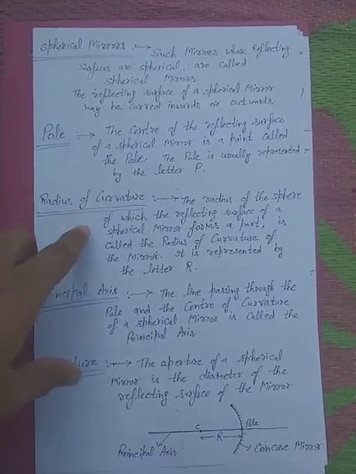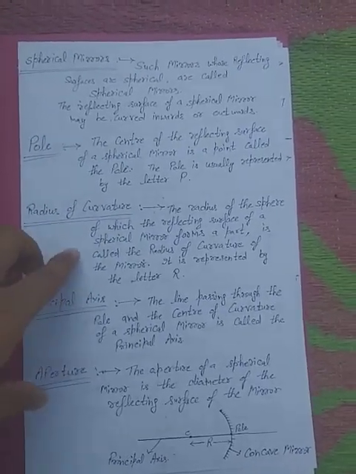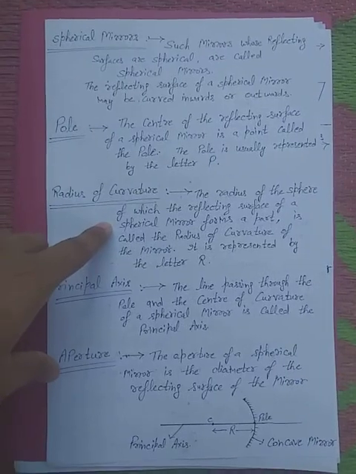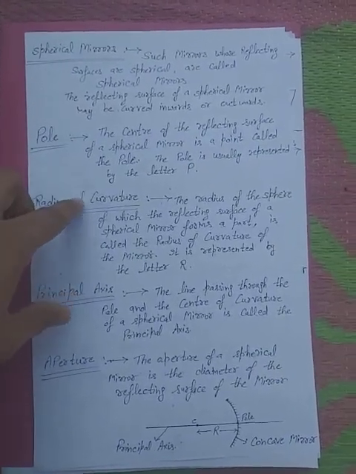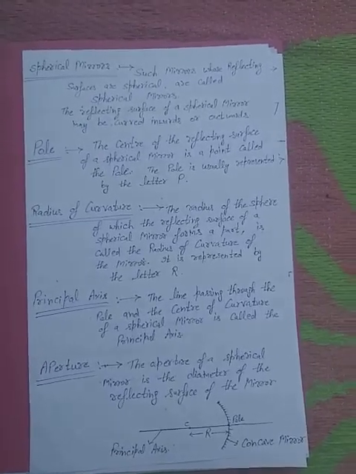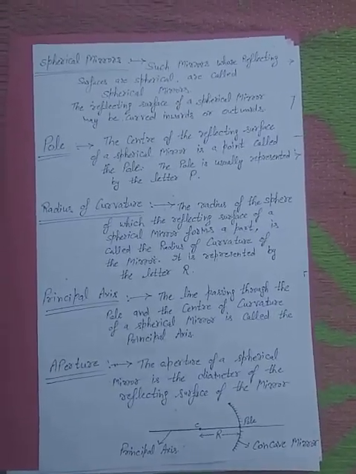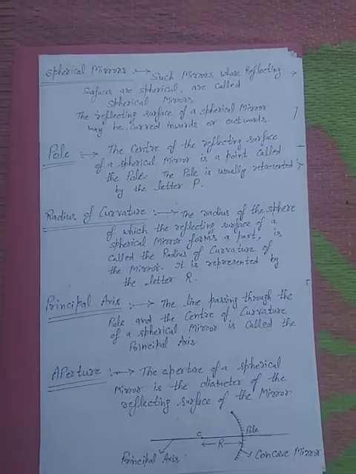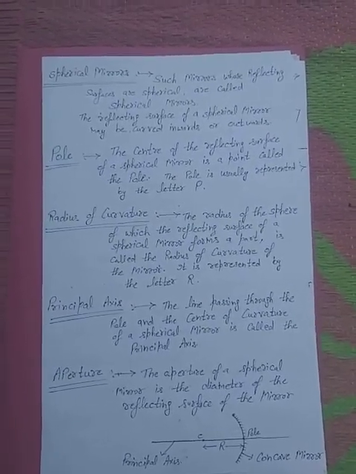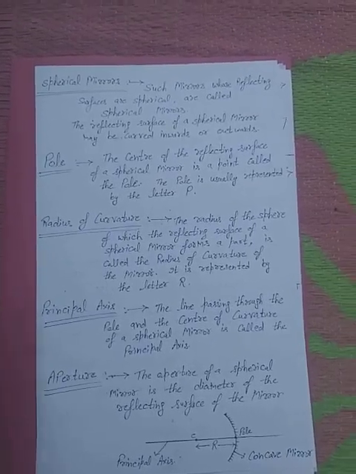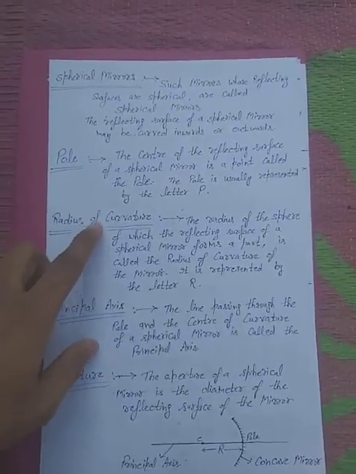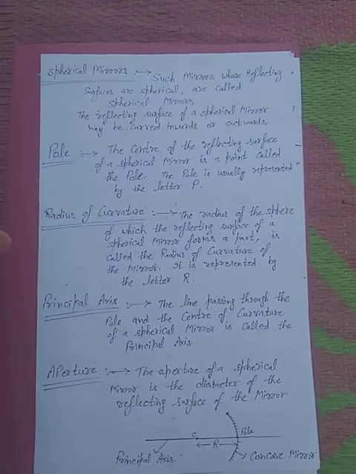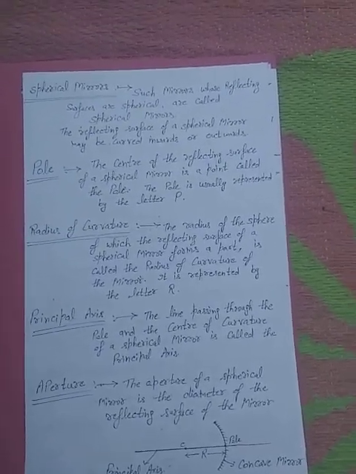Similarly, the radius of curvature. The radius of the sphere of which the reflecting surface of a spherical mirror forms a part is called the radius of curvature. Similarly, the center of curvature is the center of the sphere of which the reflecting surface of a spherical mirror forms a part.